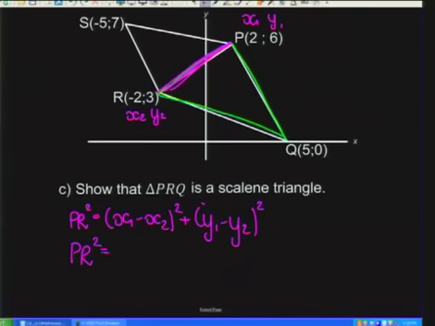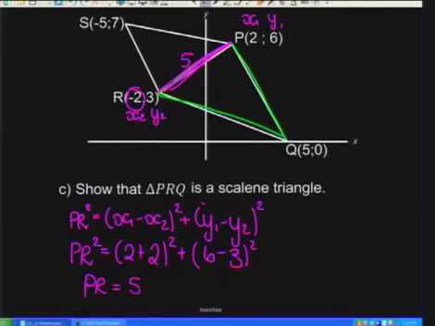Okay, so PR squared. From x1, I've got a 2 minus x2. Here again, you've got a negative, so please watch out. 2 negatives give you positive. And I've got y1 minus 3. And in fact, we already worked out earlier that this distance from P to R was 5. So let's not waste any time there. We know that that's 5.